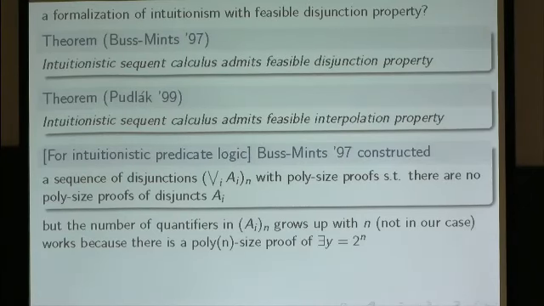So for us, in order to prove unprovability of circuit lower bounds, it would be sufficient if we had just a kind of feasible disjunction where the complexity of the disjuncts is fixed.